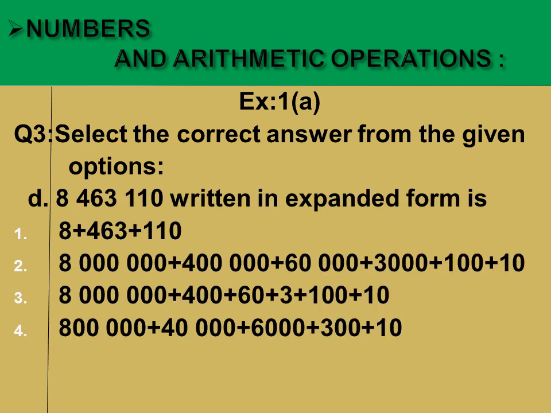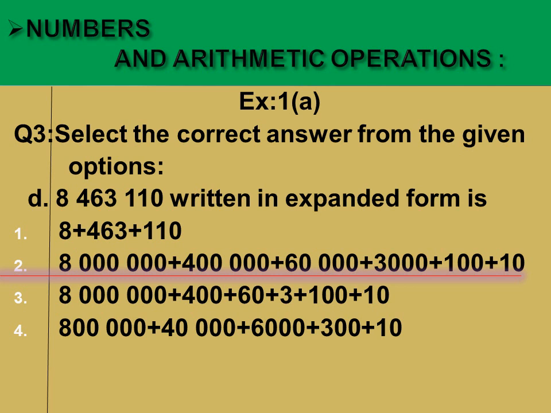Now part D. In part D, the given statement is a number written in expanded form is. A number is given and we will check the correct expanded form for this given number. What will we do? We will count the jumps and then we will check the right expanded form. Let's see when we move to the options 1, 2, 3, 4. Yes, we will get the correct statement, that is, the option at second number is